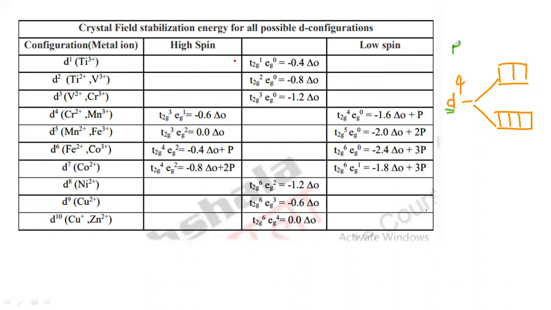So let us take high spin first. High spin means a weak field complex, weak field ligand, that is the water molecule. You can take it like this. According to Hund's rule, the electrons will fill like this: 1, 2, 3. Then the fourth electron will enter into the EG orbital like this. It cannot enter in this one, because according to Hund's rule, no two electrons can enter into an orbital at the same time.